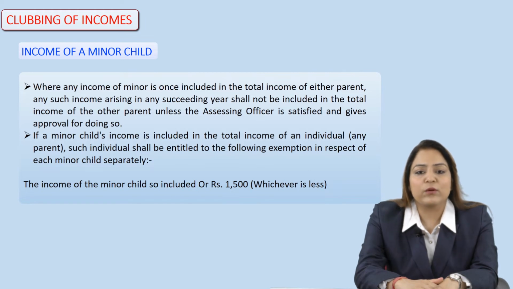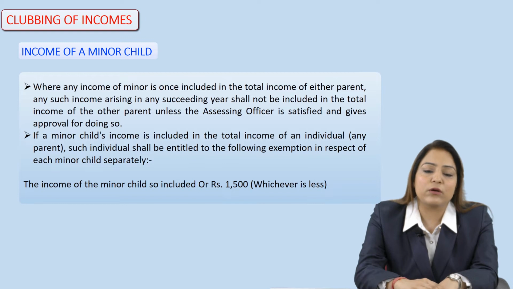So one more thing which has to be kept in mind under this income of the minor child is, if the minor child's income is included in the total income of any parent, such individual shall be entitled to the exemption in respect of each minor child separately.